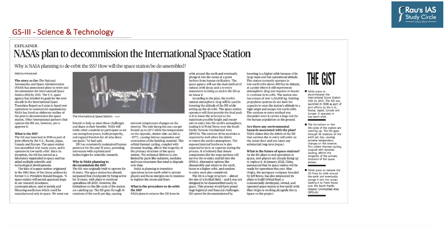The next news to be taken up also appears in the text and context section on the same page, that is page number 1. Now it says NASA's plan to decommission the International Space Station, which was commissioned in the year 1998, and for the first time astronauts went to the International Space Station in the year 2000. So it says: why is NASA planning to deorbit the International Space Station? How will the space station be deassembled?